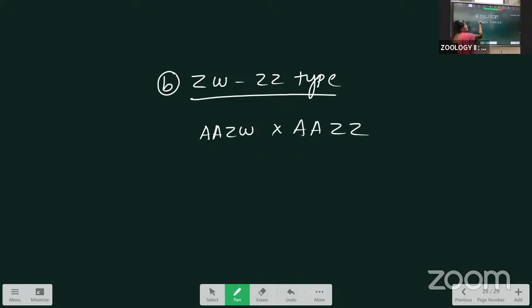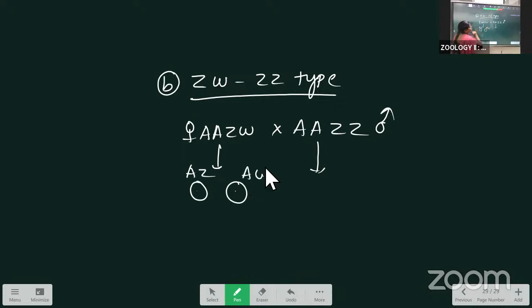This one is the female, and this one is the male. Different ova are formed: one is AZ, another is AW. The sperms are produced, and all the sperms carry only the AZ chromosome.